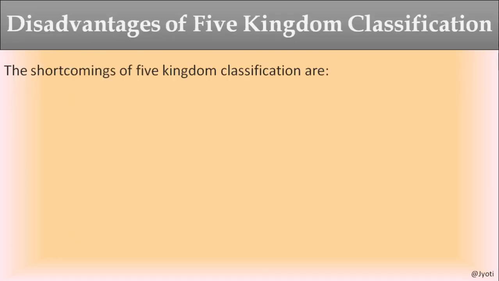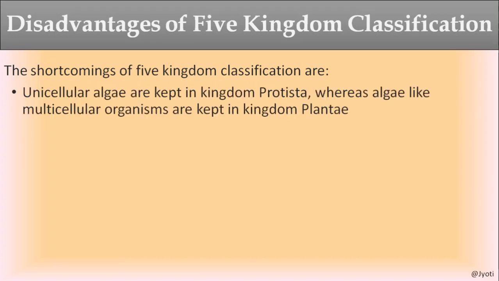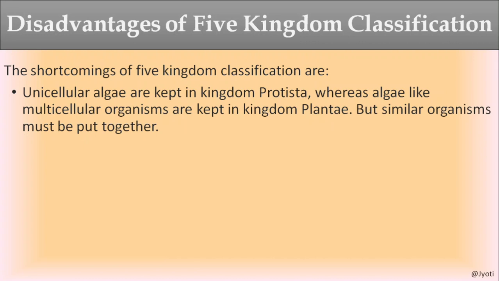Now, what are the disadvantages of five kingdom classification? In five kingdom classification, there were also some shortcomings. That is, unicellular algae are kept in kingdom Protista, whereas those algae which are multicellular organisms are kept in kingdom Plantae.